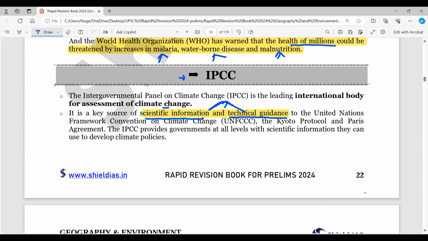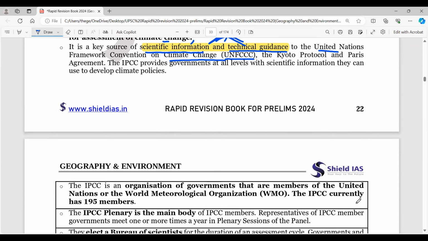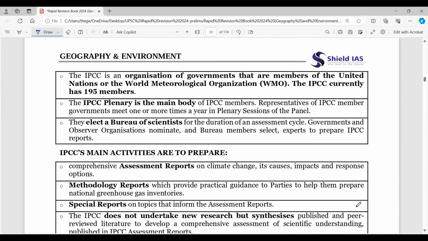So this is the UNFCCC that you see here, the United Nations Framework Convention on Climate Change. It is providing technical assistance and scientific information. And remember, the Kyoto Protocol and the Paris Agreement are all there, very important here. And now look here, this particular organization currently has 195 members. And remember, this is part of the body which has WMO as well as the United Nations here.